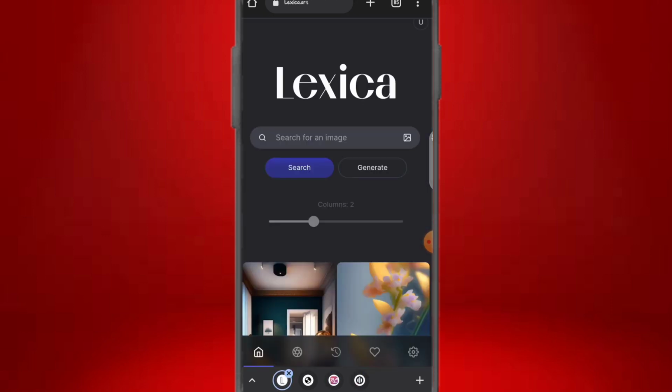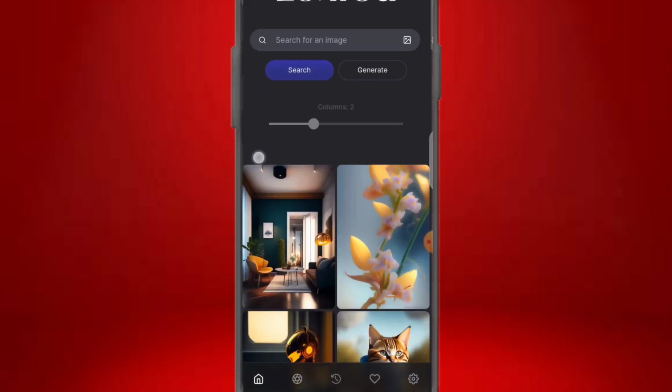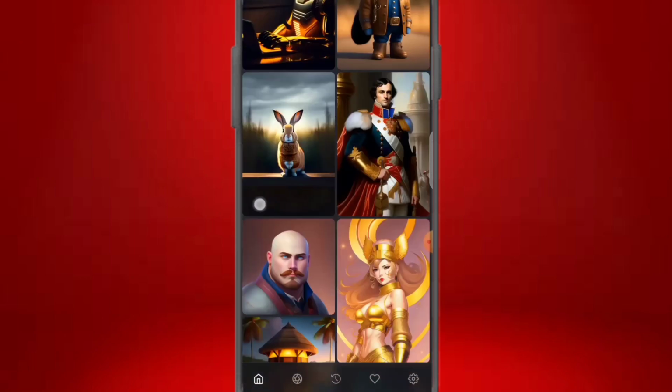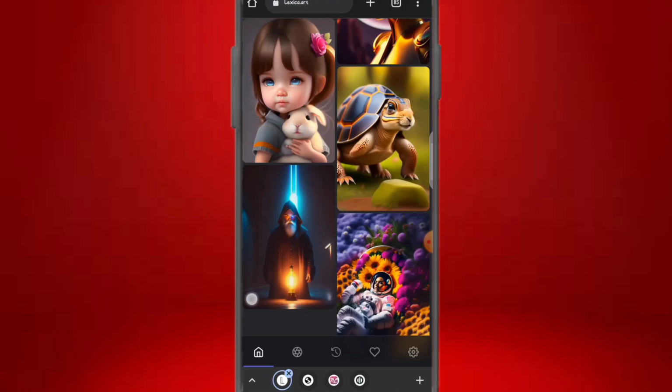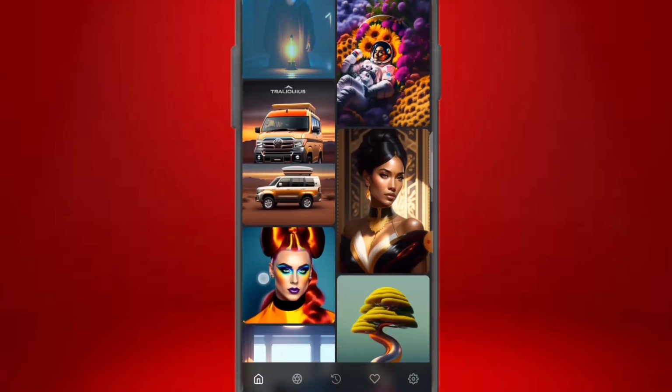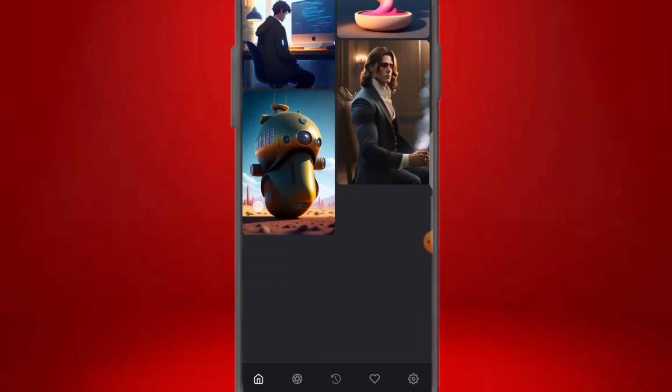So the third platform is Lexica. As you can see right now, Lexica. All right, I'm going to be dropping all the links to this website in the description below. So once you go to the description, you're going to have access to all the links and the resources you can access this website from. So as you can see, these are AIs from this platform. You can generate as many free AI from this very platform. These are amazing places you can generate AI from.